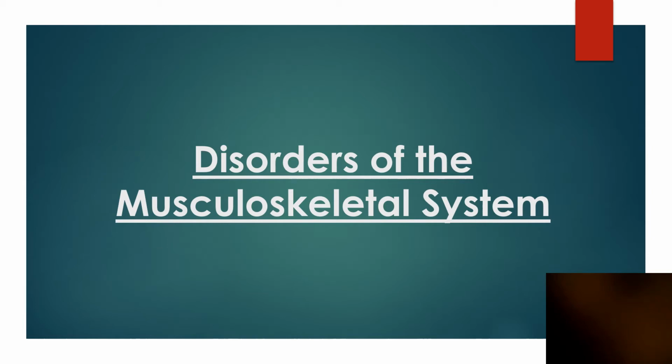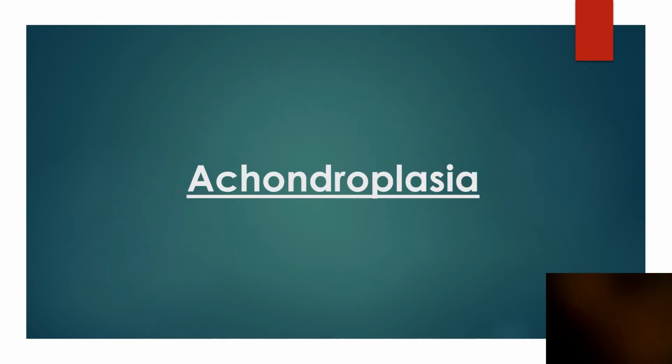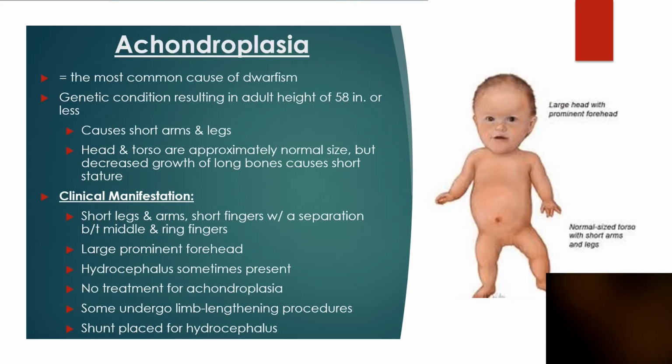This voiceover is going to go over just two or three disorders of the musculoskeletal system that I did want you to just be aware of, but didn't want to use class time to spend too much time on them. So the first disease process is achondroplasia. Achondroplasia is also basically known as the primary cause of dwarfism. It's a genetic condition that results in an adult height defined as anything less than 58 inches in height.